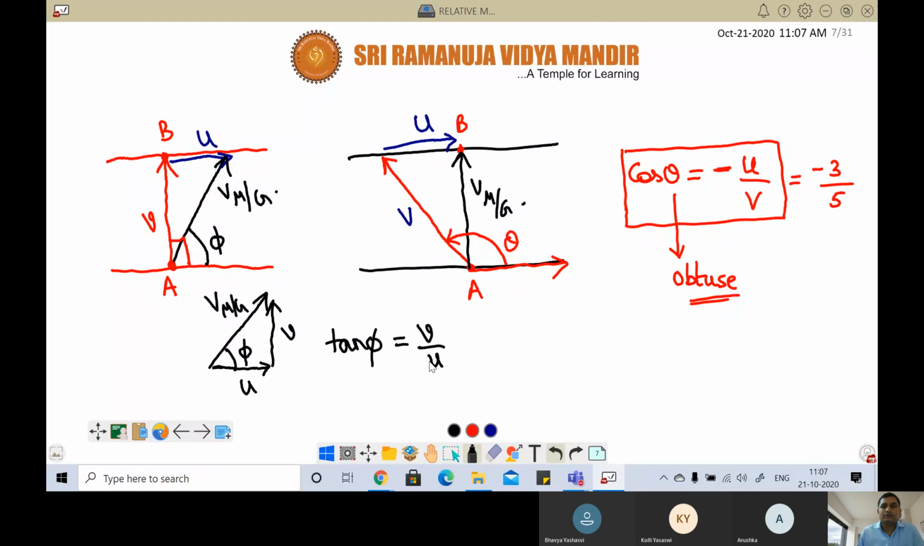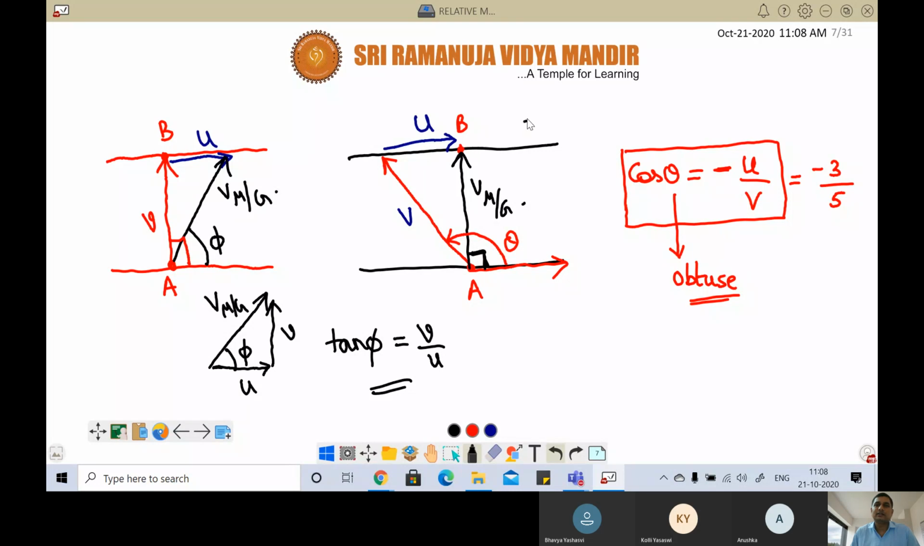V by u. Tan phi is equal to v by u, and the magnitude of this velocity of man with respect to ground is root over U square plus V square. Correct. So please remember these angles also. So here in this case, what is the angle made with the velocity of man with respect to ground?